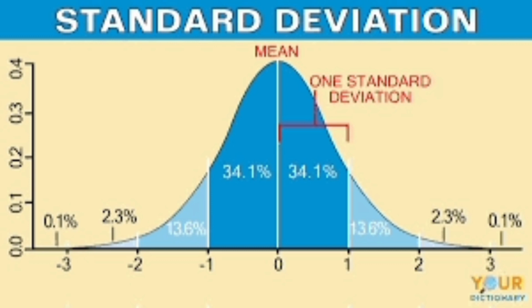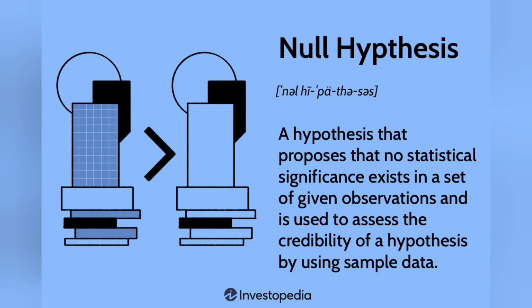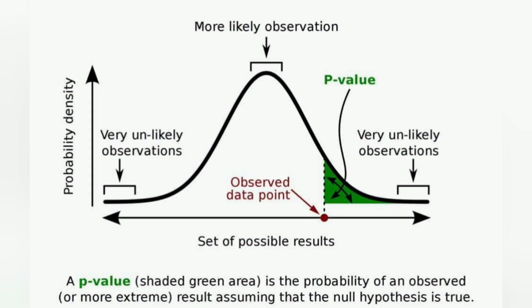Regarding data interpretation, all good studies test a hypothesis. A null hypothesis means that any difference that has occurred is purely by chance, or there is no difference. P-value is the probability that the result occurred by chance. If it is less than 0.05, the null hypothesis is rejected. The smaller the p-value, the stronger the evidence against the null hypothesis. We accept 5%, and the p-value is 0.05.